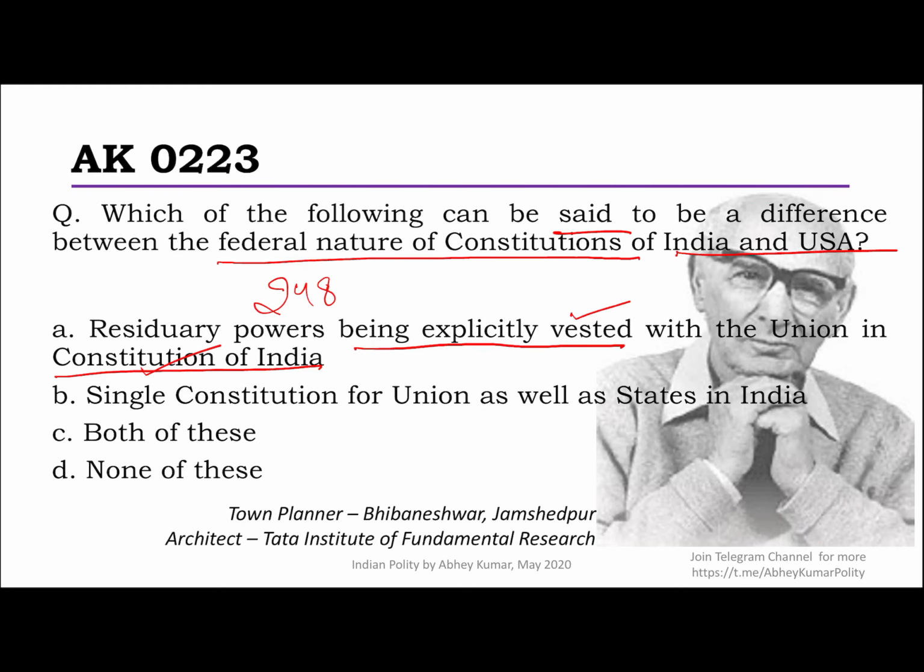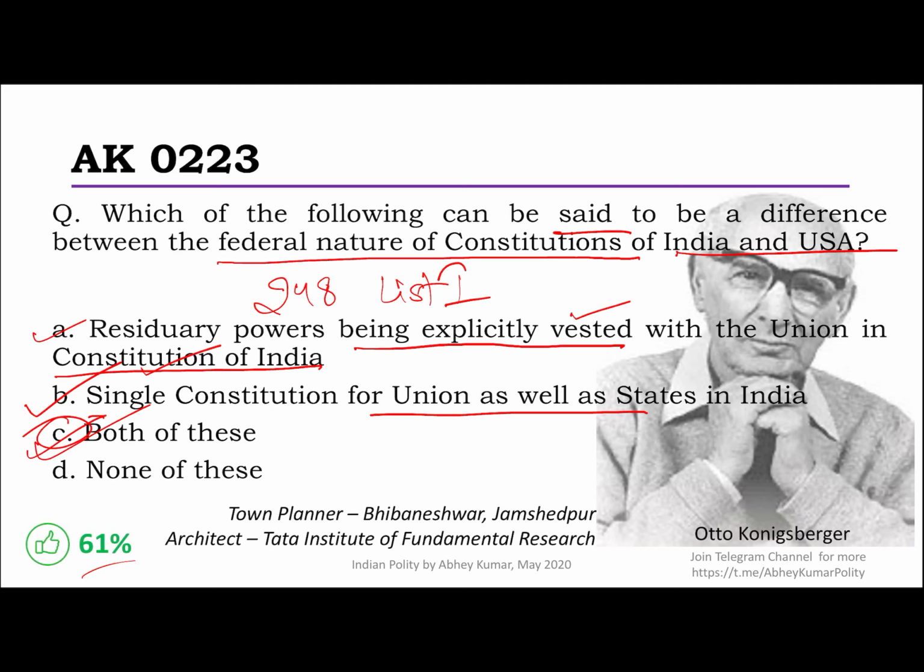Yes, we know Article 248 very clearly says that, as well as the first list, the union list under the 7th schedule, the last item is that only. So yes, this is actually a correct statement. Then second one, single constitution for union as well as the states. Yes, we have a single constitution. US has separate constitutions, so definitely this is also a difference. Hence, the correct answer should be C, both of these. So, not a difficult question, I believe, and yeah, 60% of you got it right.